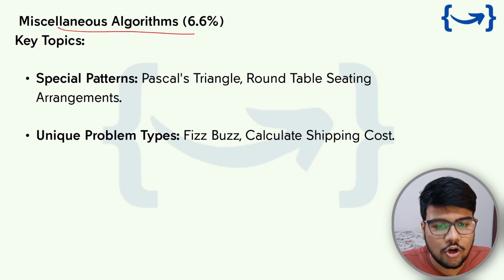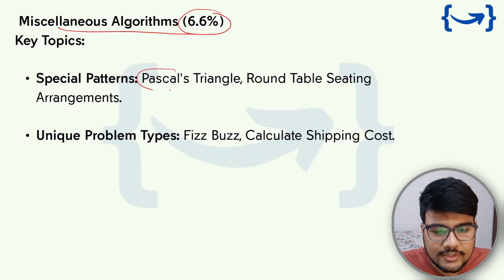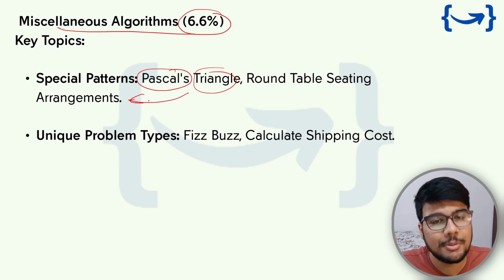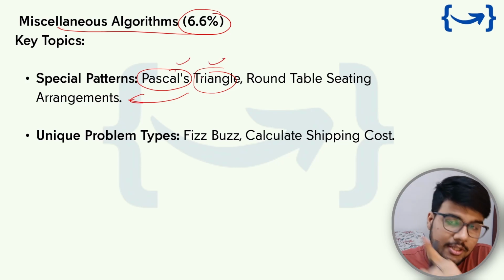Now, miscellaneous algorithms, which are about 6.6%. Let's see what all is there. So Pascal's triangle was asked in the previous year, not in the current year, but this type of question has been asked before.